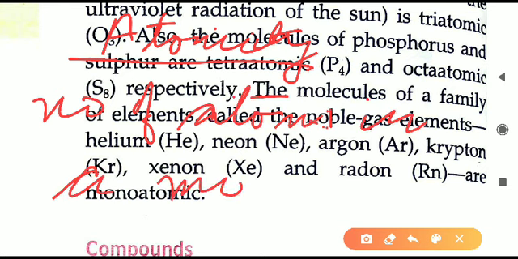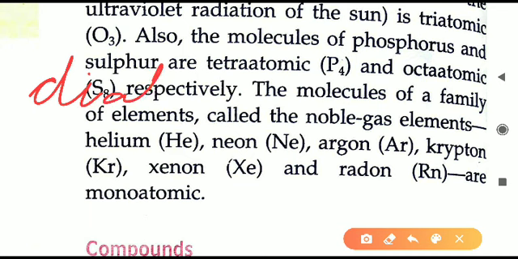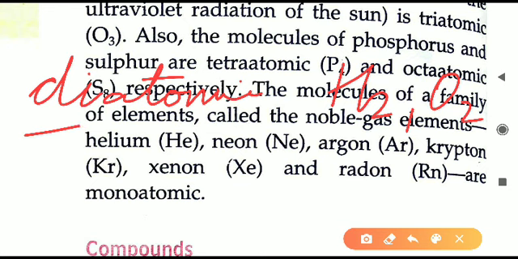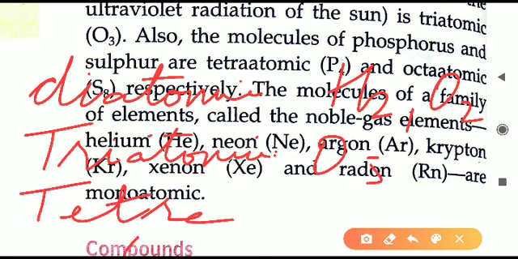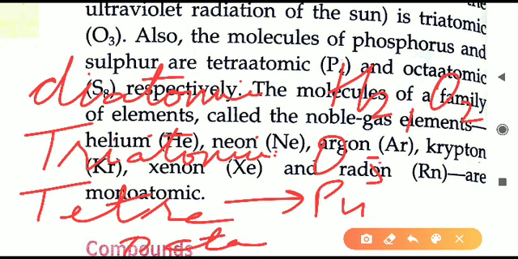These are of different types. It can be diatomic, that is 2 atoms in a single molecule, like hydrogen, oxygen, and many more. Next one is triatomic, for which we have seen the example of ozone. Next we have seen tetraatomic like P4, containing 4 atoms, and the last one was octaatomic. The octaatomic example you have seen is S8, that is sulfur.